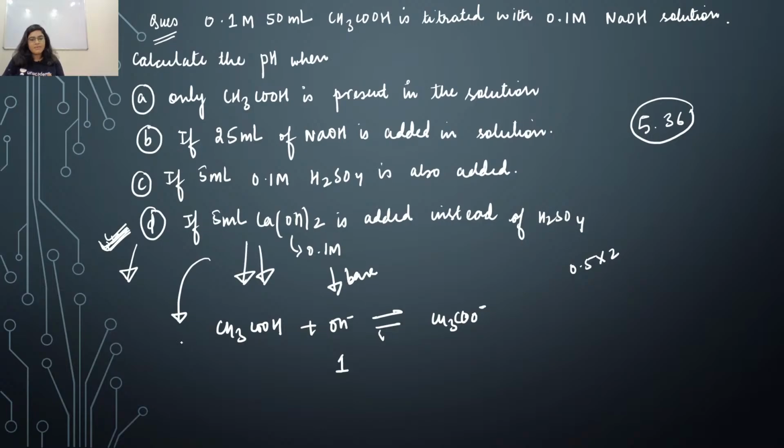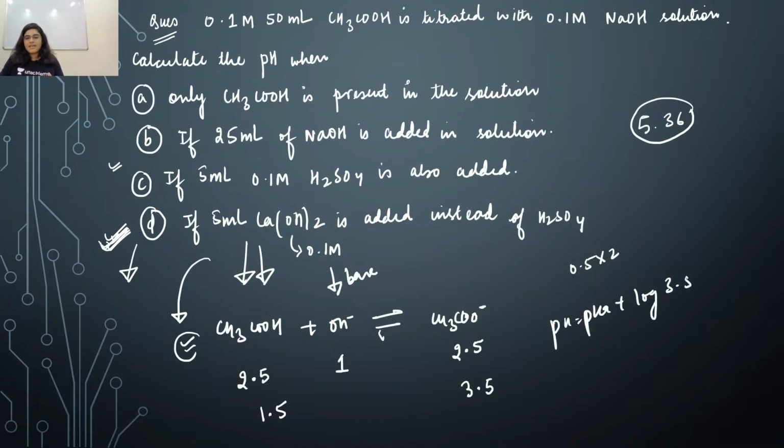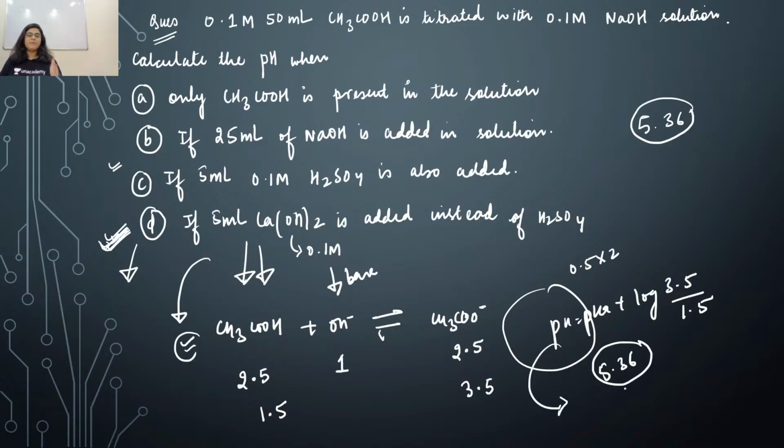Fine. And how many millimoles of acetic acid did you have in option number B? That is 2.5. All right. And now this is also 2.5. So this will react with this and it will give you 3.5 of this and 1.5 of this. That means pH is equal to pKa plus log 3.5 divided by 1.5, and the value will be somewhere around, yes everyone, 5.36. So this is the pH value you'll be getting in option number D.